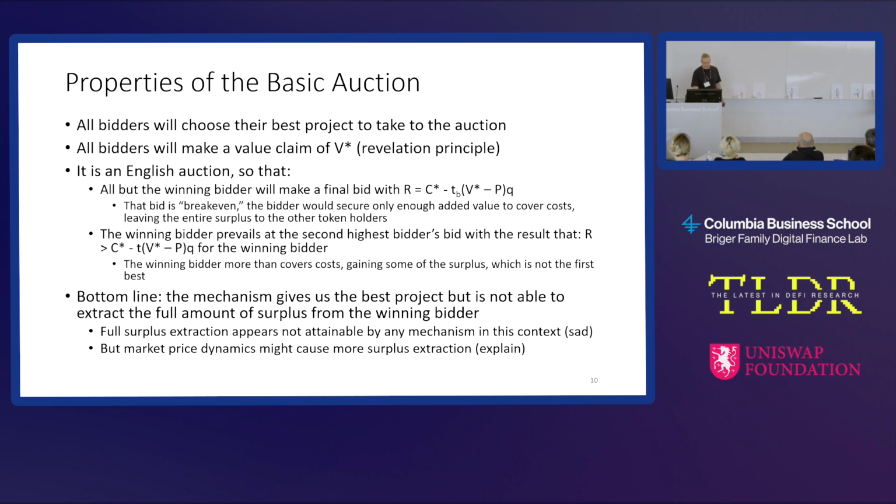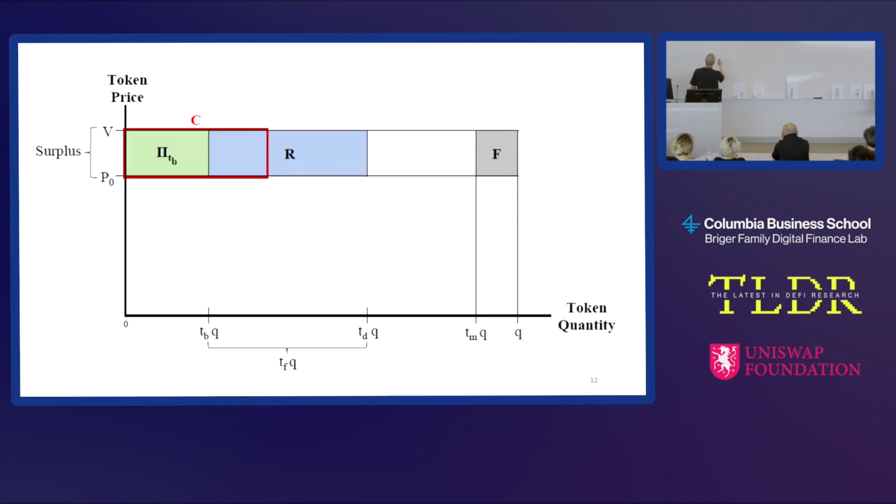Okay, it's an English auction. Now, one thing about this mechanism in the paper is I'm only making a claim that there is a kind of mechanism that would work. We could use different kinds of auctions. There's all kinds of other features I talk about in the paper that we could alter. But in this case, we have an English auction. That means we're probably going to end up here, where we do incomplete surplus extraction. Because why? Because the winner wins at the second highest bidder's value.